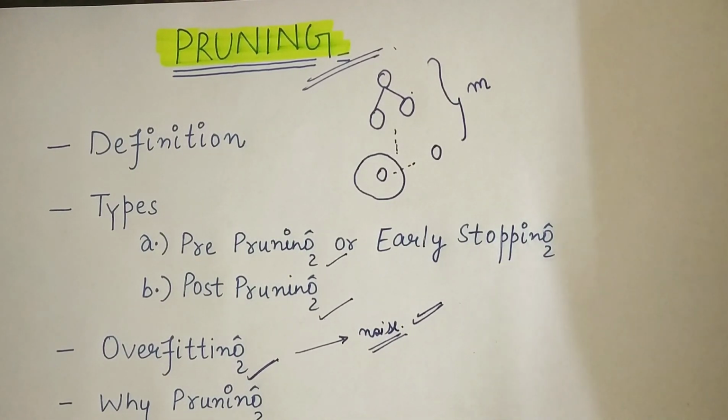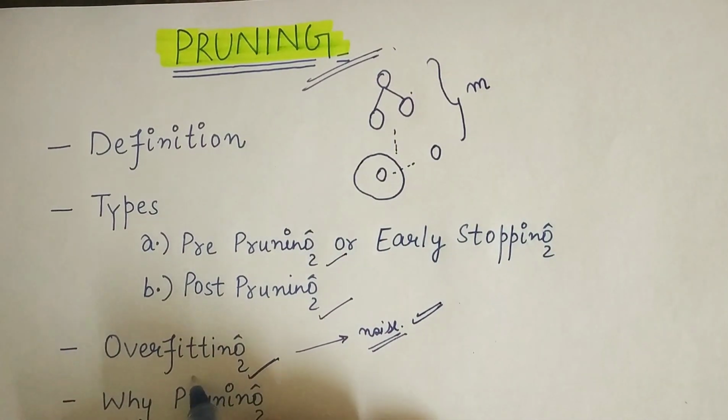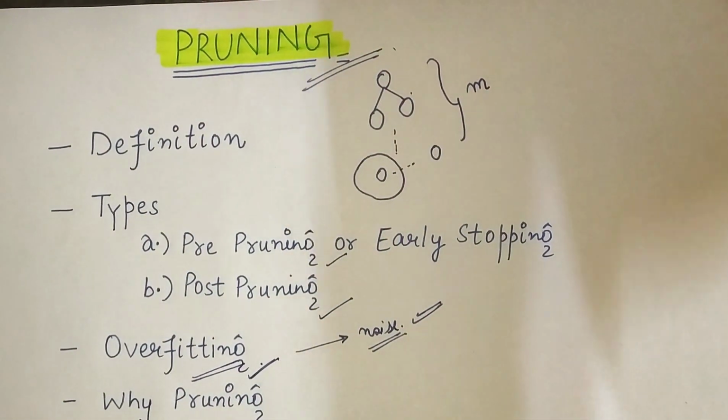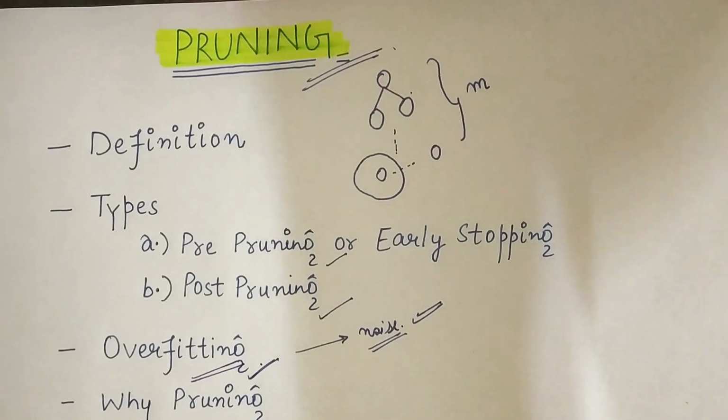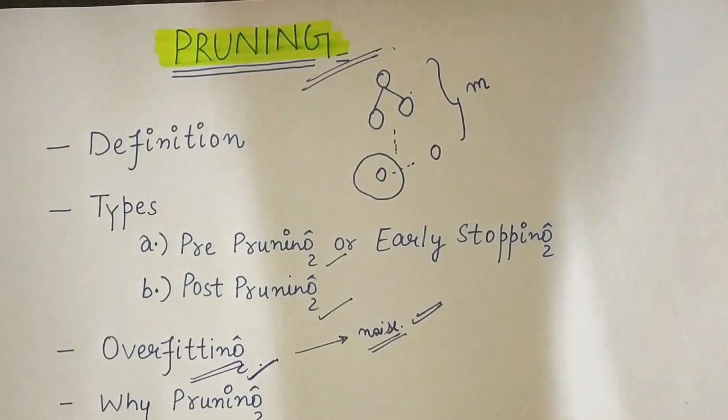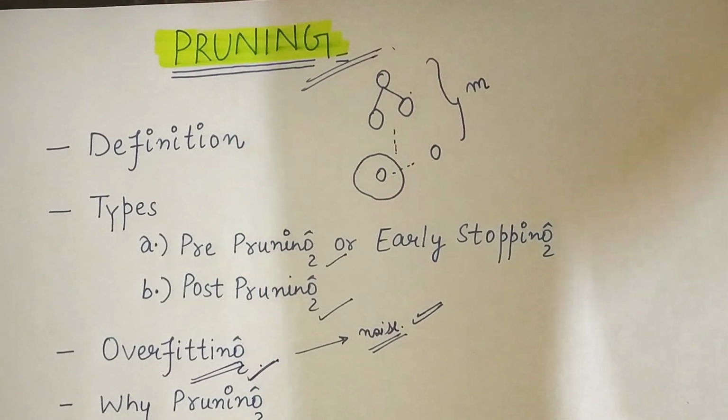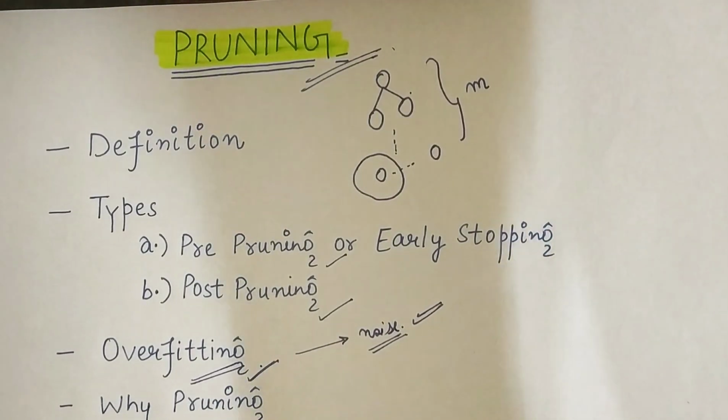Now, we were talking about overfitting. The first question is, why are we even talking about overfitting? The reason is that the decision tree tries to correctly classify all the training samples given to us, and in this process, it leads to overfitting of the data.